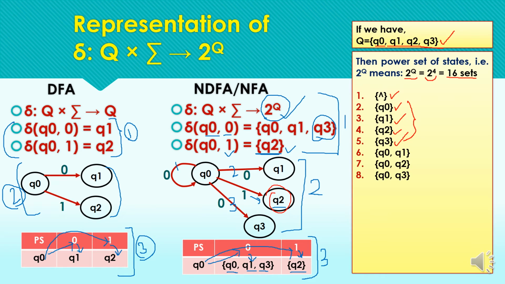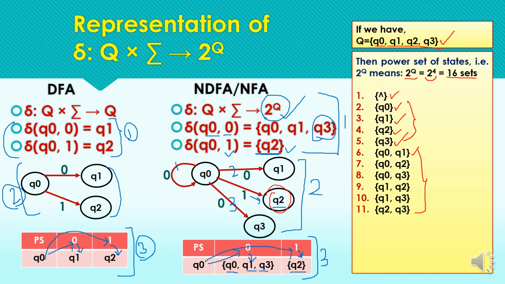Next, we can have a combination of states, that is, two transitions for a single input symbol from a state. The set can be Q0, Q1, or any combination of these four states.